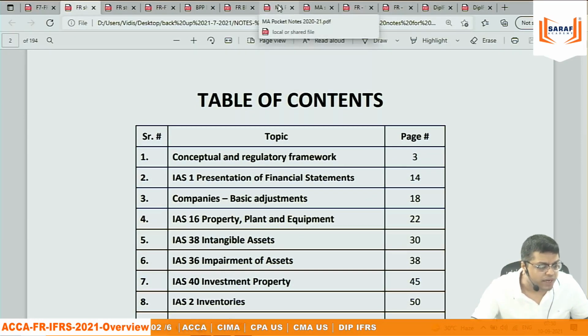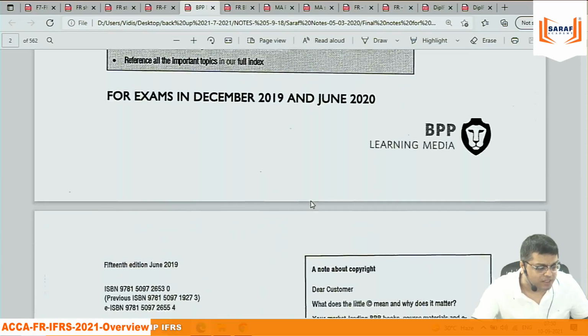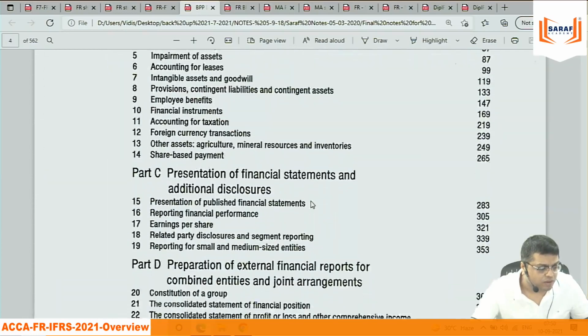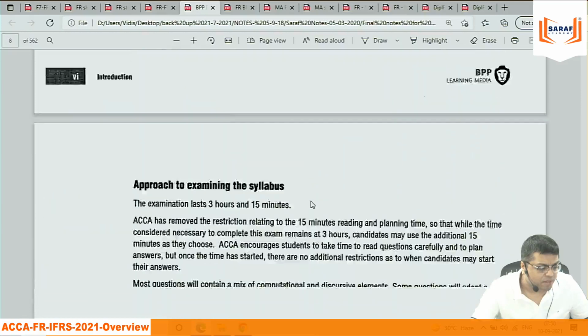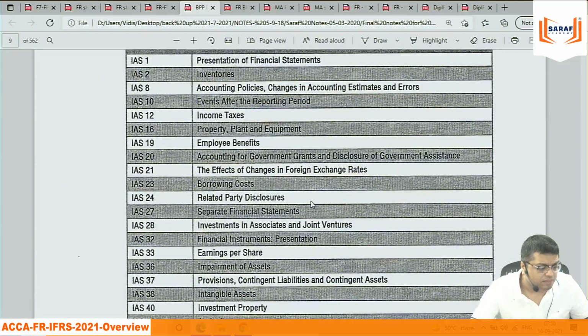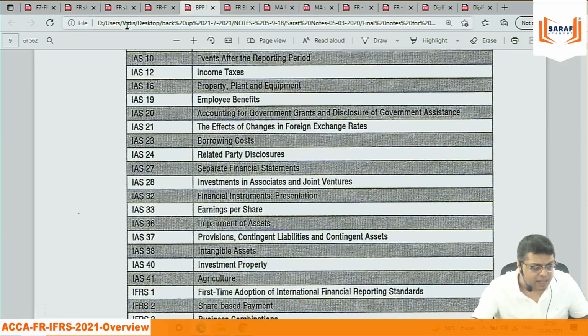But if we go into the IFRS syllabus topic-wise, it is saying presentation of financial statements, inventories, policies, taxes, all IAS and IFRS numbers are written and then the names are written.